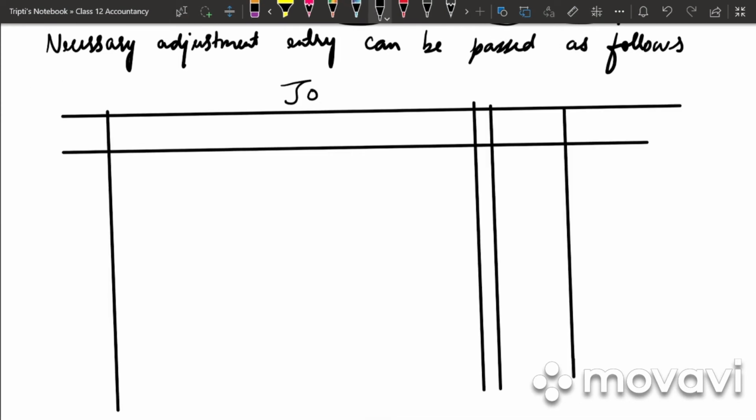So write down the journal entry. We have date, particulars, LF, debit, credit. So we are going to just rectify the journal entry which was omitted previously.